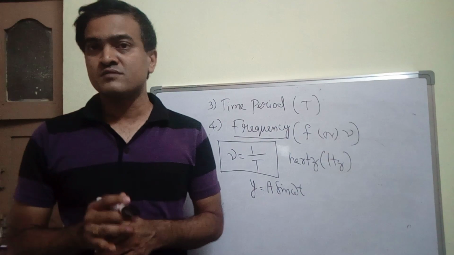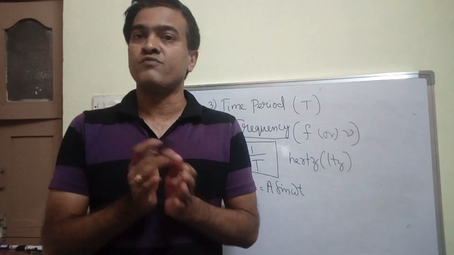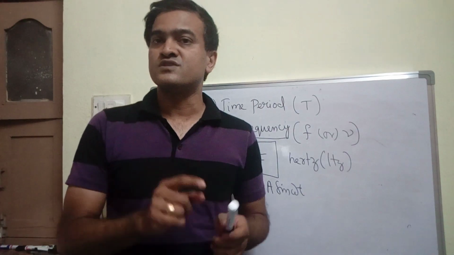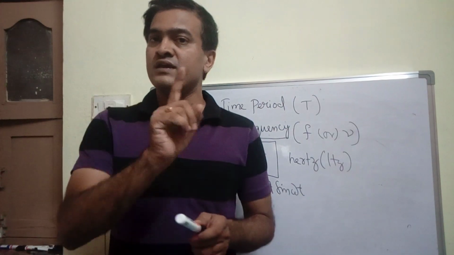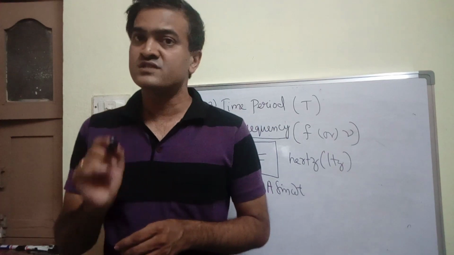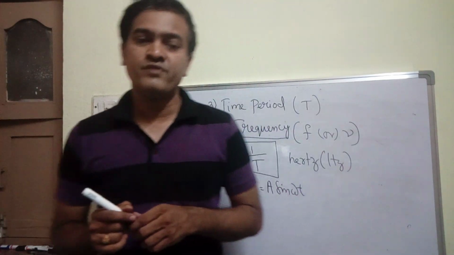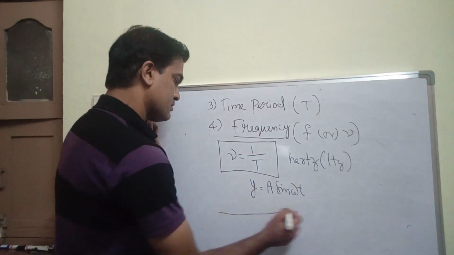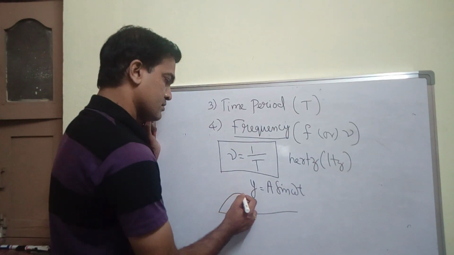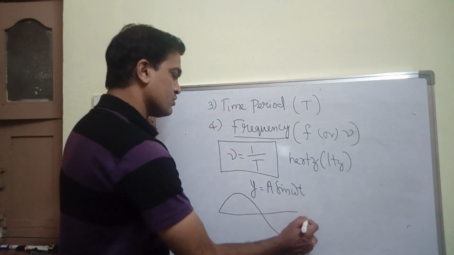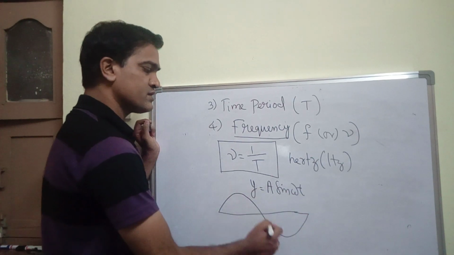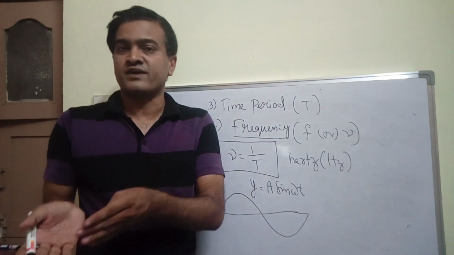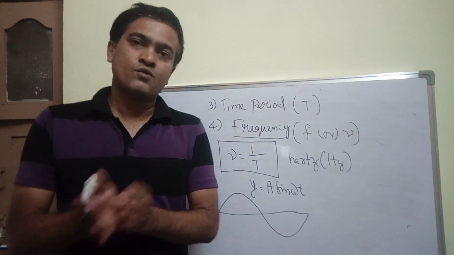Wave velocity is nothing but the velocity of a wave. Velocity of wave is nothing but the distance travelled by a wave in 1 second. Wave consists of one upper peak and one lower peak, or you can say one crest and a trough, or one compression and one rarefaction, combinedly called a wave.